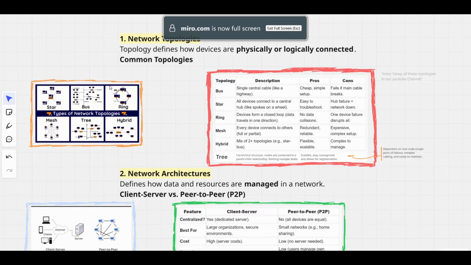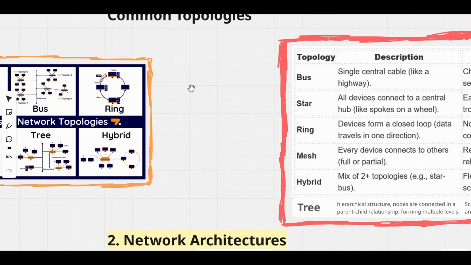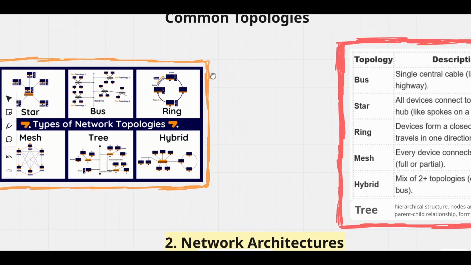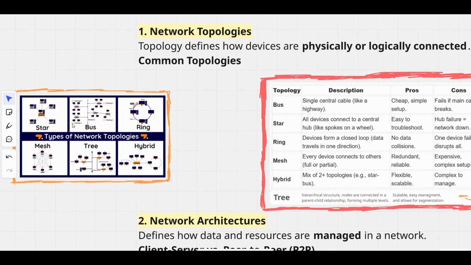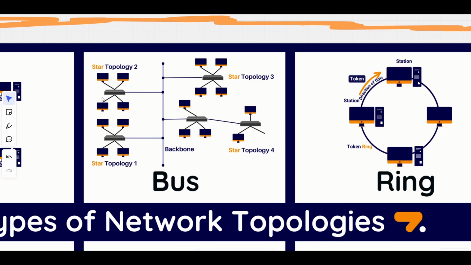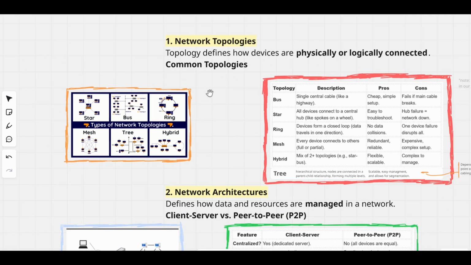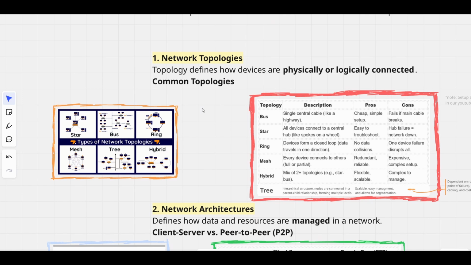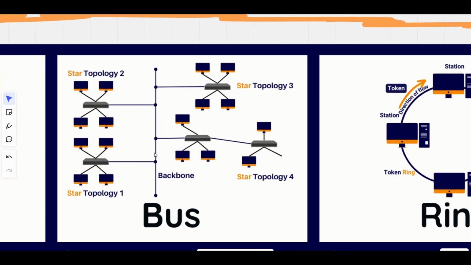Network topologies. Topology defines how devices are physically or logically connected. So here are the common topologies. First of all, bus topology, simply a single central cable, like a highway, a single central cable.